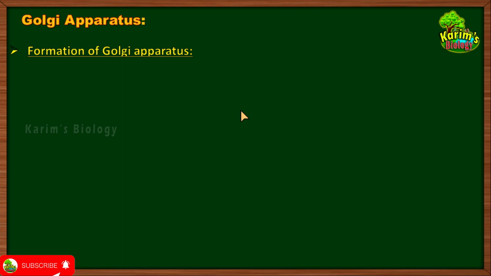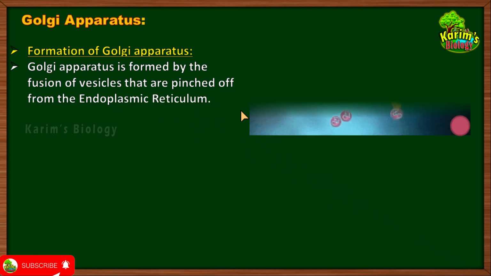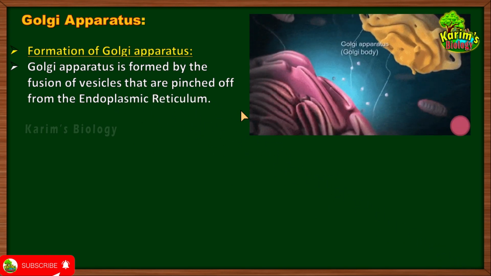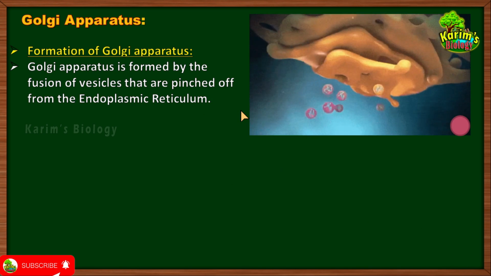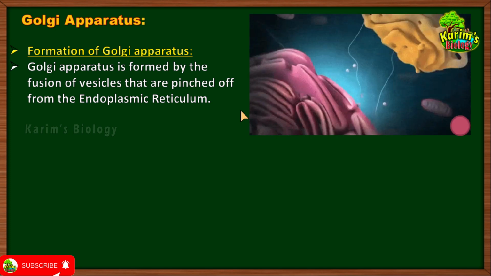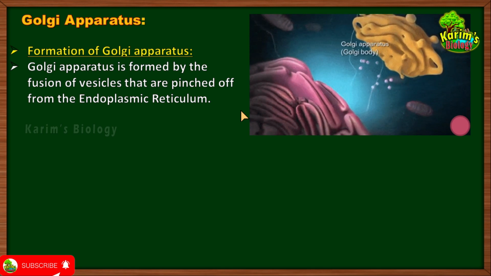Now let us find out how this Golgi apparatus is formed. The Golgi apparatus is formed by the fusion of vesicles that are pinched off from the endoplasmic reticulum. Do you remember I told you that the Golgi apparatus is located near the endoplasmic reticulum? Means the Golgi apparatus has something to do with the endoplasmic reticulum. And what is it?